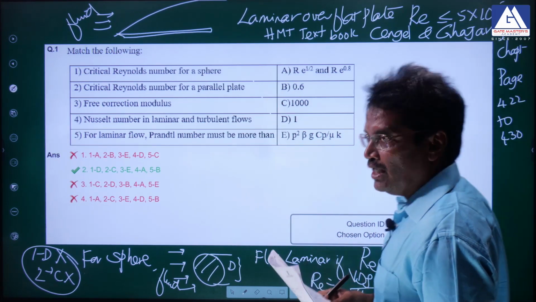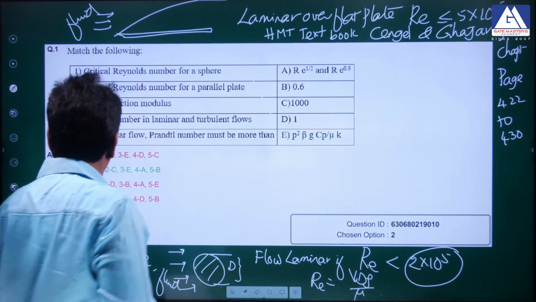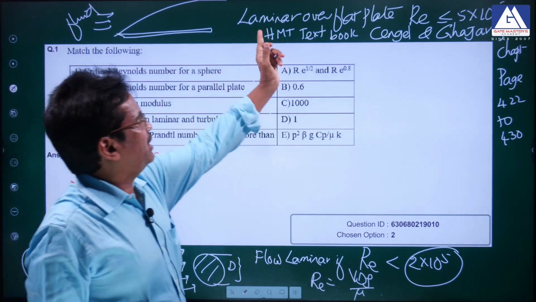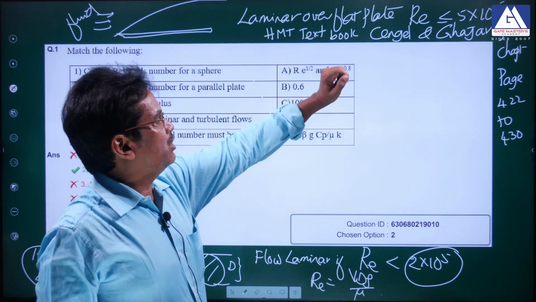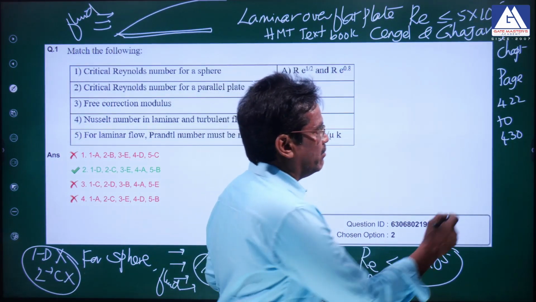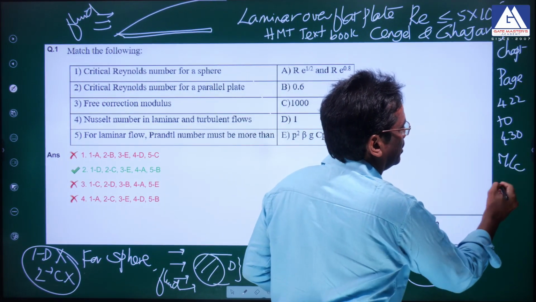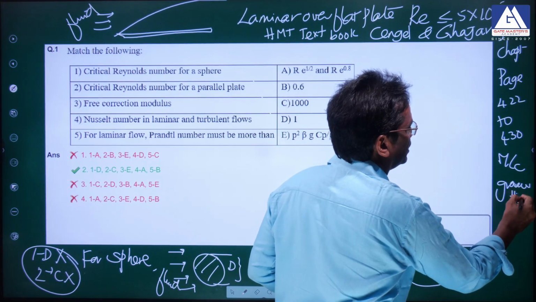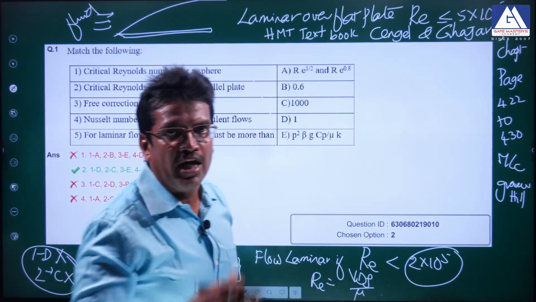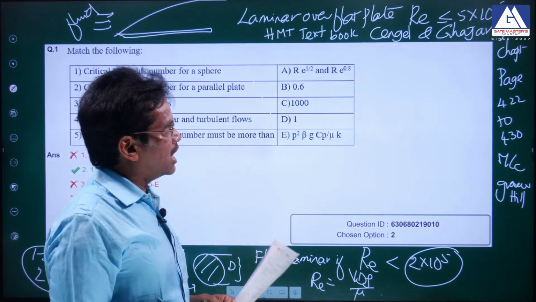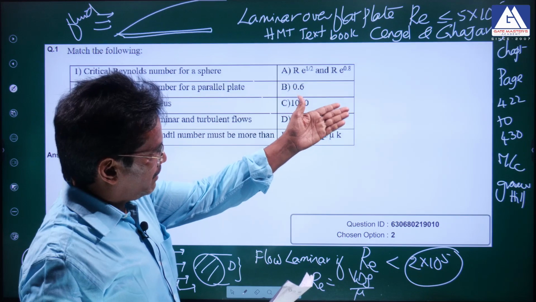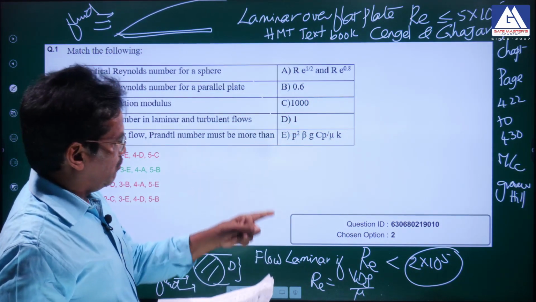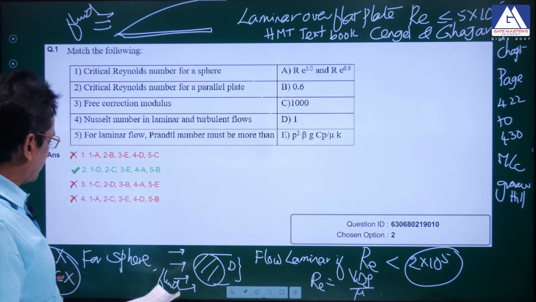So I repeat once again, both options are wrong based on the source given by the heat and mass transfer textbook written by Cengel and Ghajar, McGraw-Hill publications. McGraw-Hill publications are standard, and in fact this is a textbook followed even in IITs for the heat and mass transfer subject. So that is the source for stating that these two options are wrong.